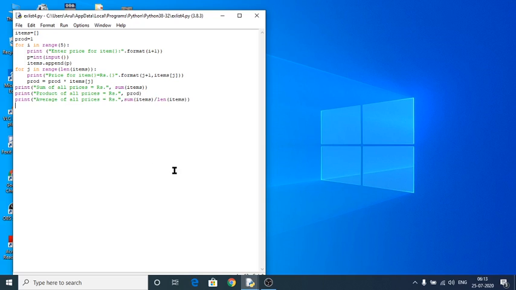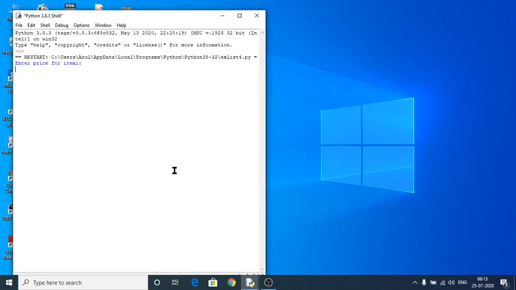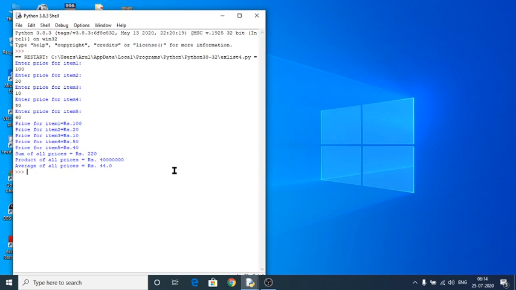Let me execute this one. See here, enter the price of the items: 100, 20, 10, 50 and 40. Price of item 1 is 100, item 2 is 20, item 3 is 10, then 50, 40 respectively. The sum of all prices, if you add those amounts 100, 20, 50, 10, 40, is 220.